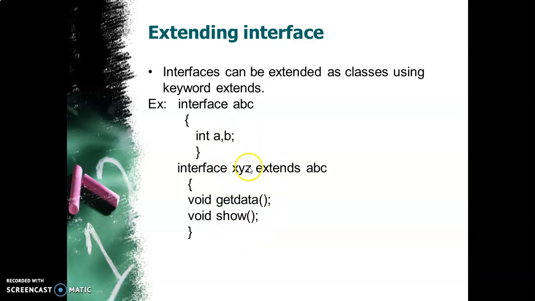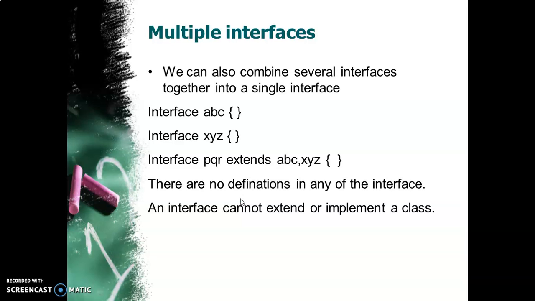Now this XYZ interface can be implemented by a class. So let us see that also. Now we can also combine several interfaces together. For example, I have interface ABC, I have interface XYZ. In the previous slide we saw that a class can extend another class. Similarly, an interface can also extend another interface. But in inheritance, a class can extend only one class. It cannot extend multiple classes. But in the case of interfaces, an interface can extend multiple interfaces.